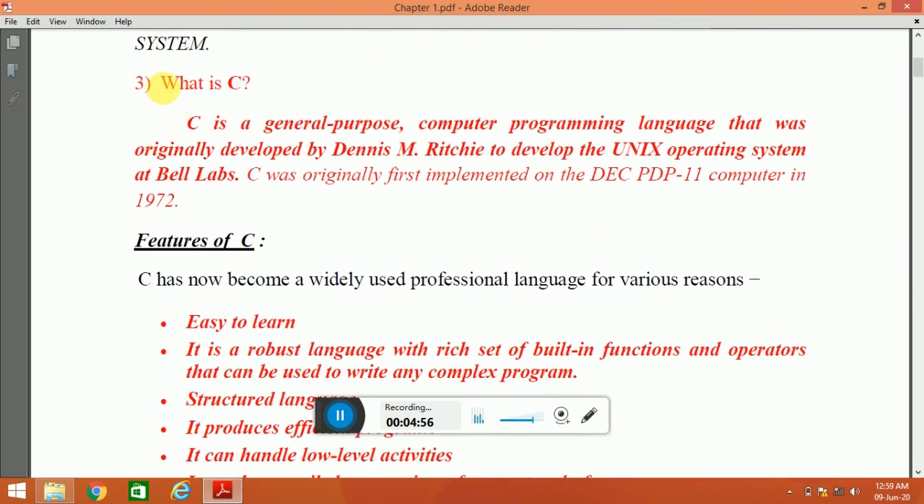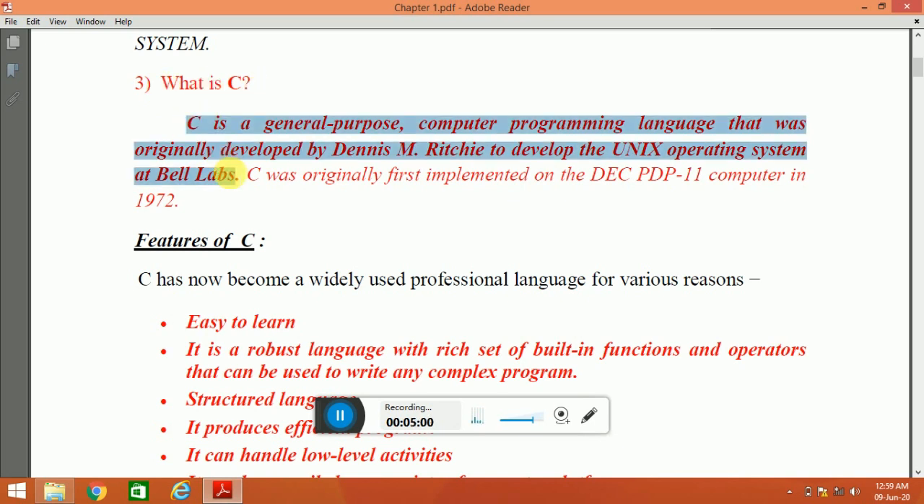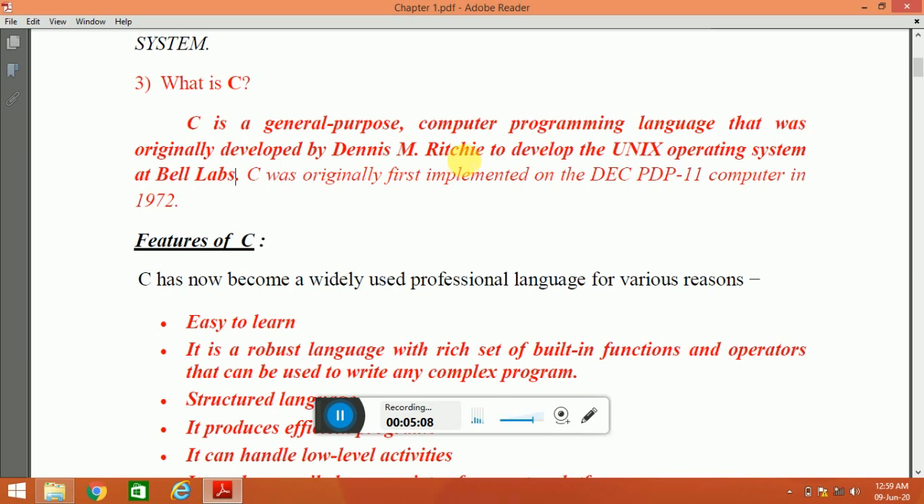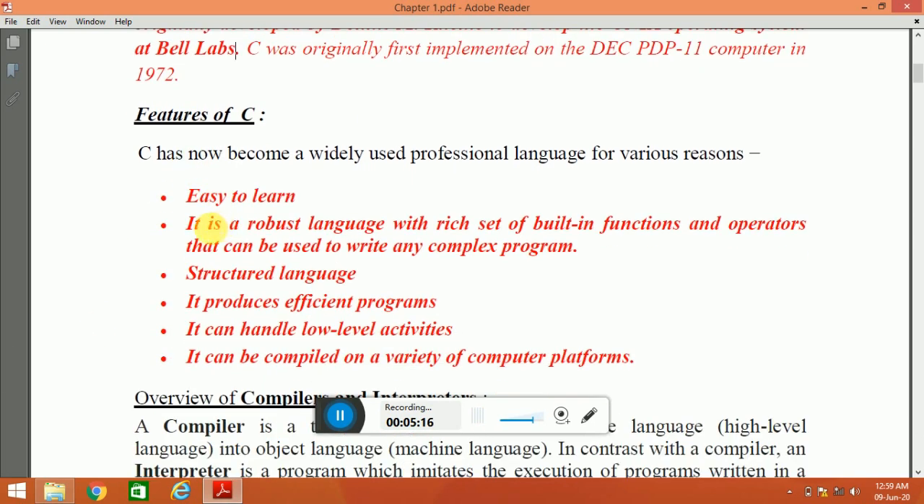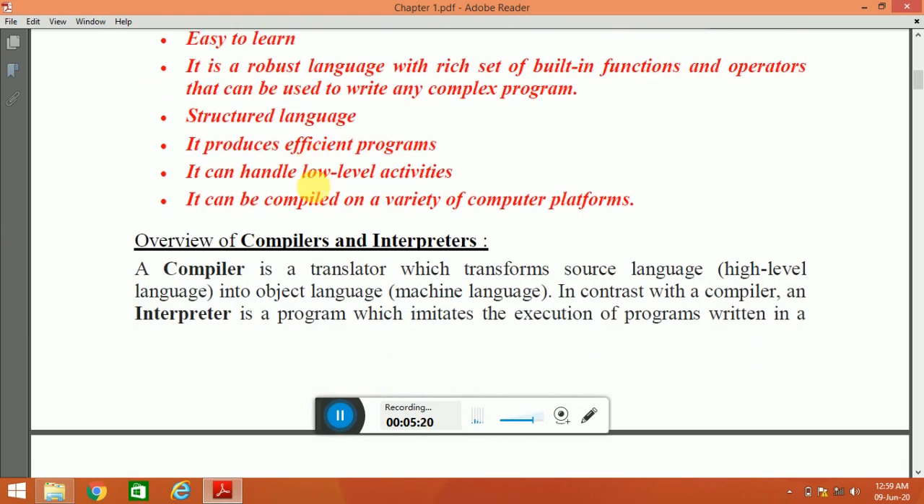So if the question comes in the exam, what is C? You should write up to this. C is a general purpose computer programming language that was originally developed by Dennis M. Ritchie. Remember the name Dennis M. Ritchie, to develop the Unix operating system at Bell Labs. Now these are the features of C. You should take a screenshot or make a note of this. These are very important questions.